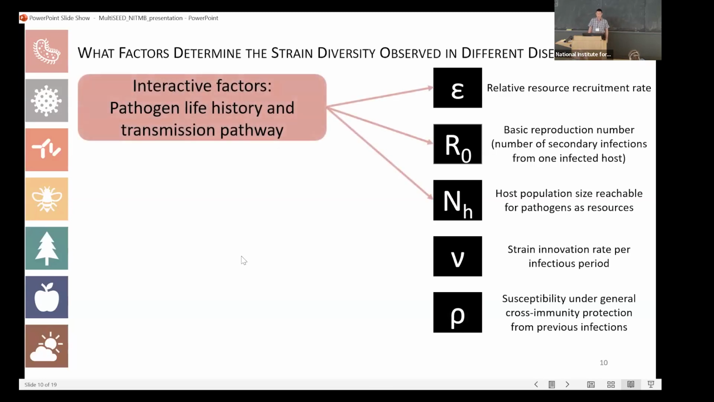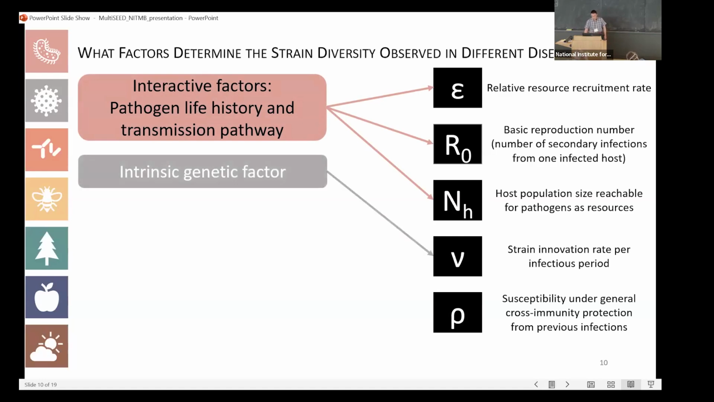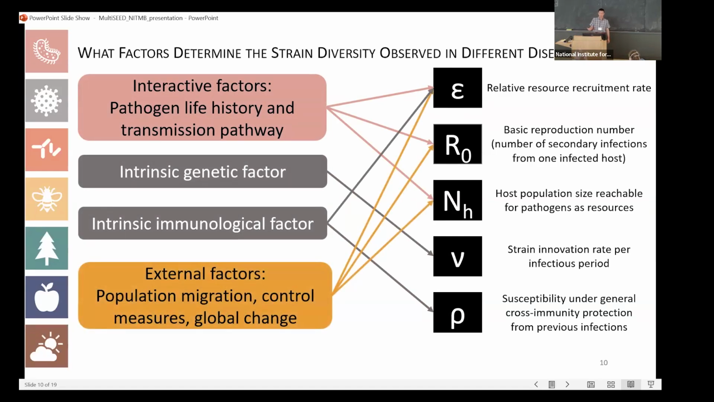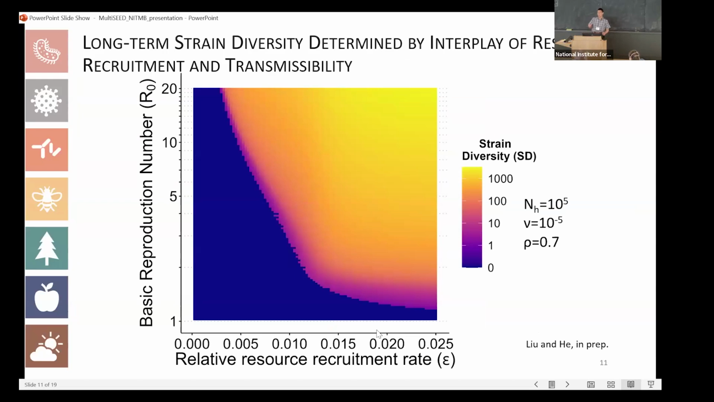The first 3 parameters are more involved in the life history and transmission pathway, while of course Nu is the intrinsic genetic factor of the pathogen, and then Epsilon and Rho are related to immunological factors, because in Epsilon we are also including the waning of strain-specific immunity. These first 3 parameters are also under larger influence by external factors such as migration, control measures, or global change. So let's see how these parameters can affect the strain diversity.